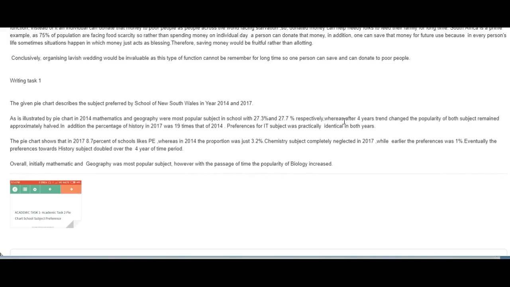The pie chart shows that in 2017, 8.7% of schools like PE, whereas in 2014, the proportion was just 3.2%. Chemistry was completely neglected in 2017, while the earlier preference was 1%. Eventually, the preferences towards history doubled over the 4-year time period.